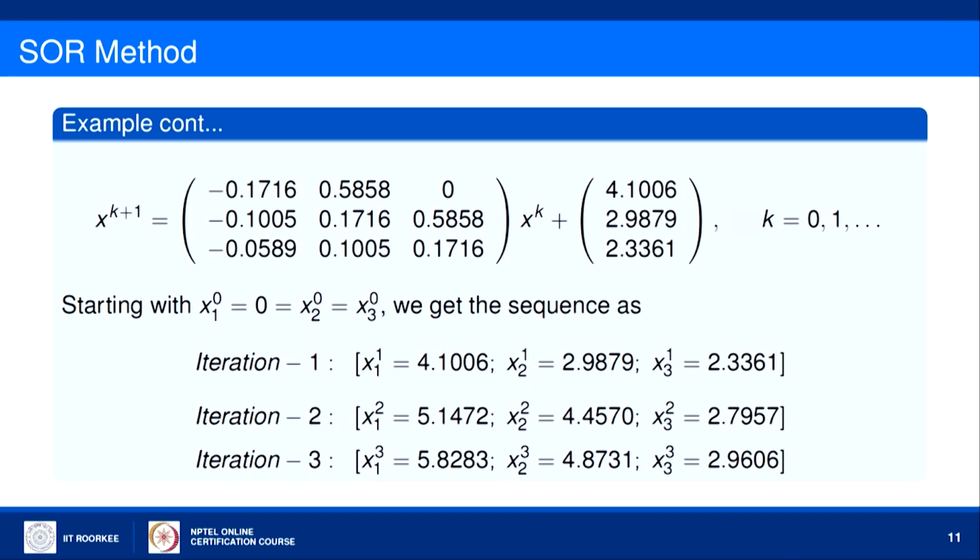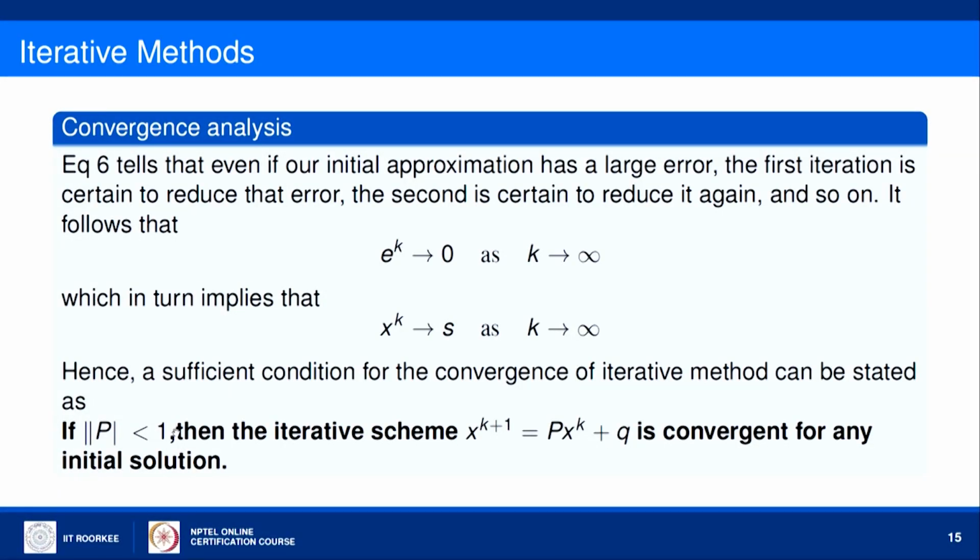So, this is how we can implement the successive over relaxation scheme. First, write down the iteration matrix in terms of omega from the formula of the iteration matrix as well as the column vector q. Find out the optimal value of omega, substitute there, and from there you will get the iterative equations for the successive over relaxation method. After this implementation, we will talk about the convergence analysis for all these iterative methods.